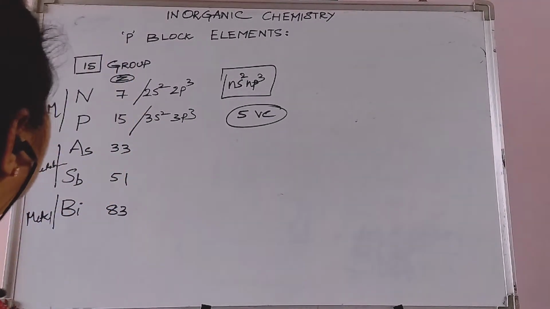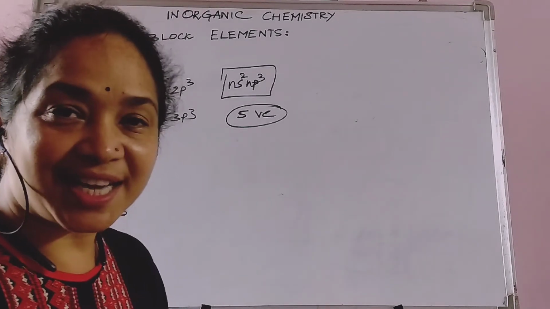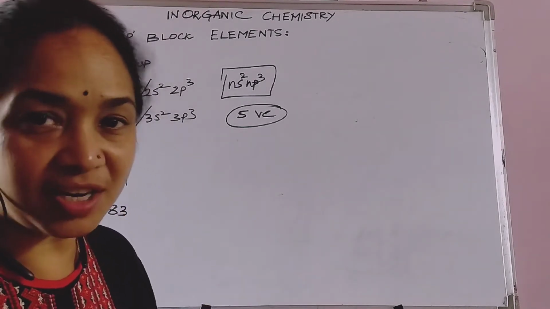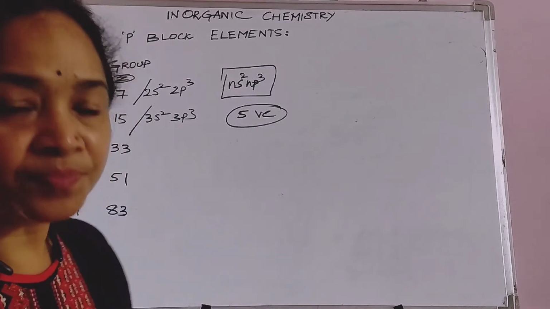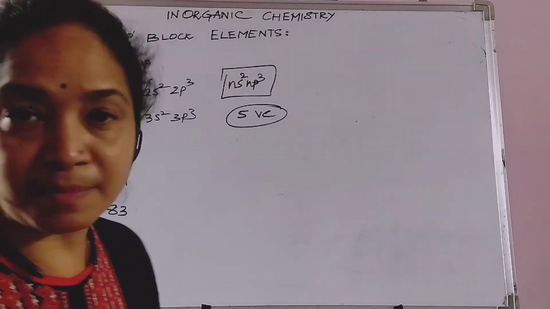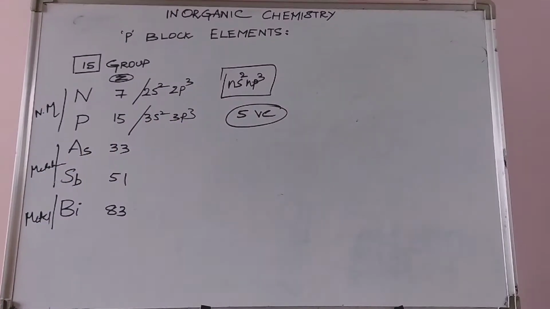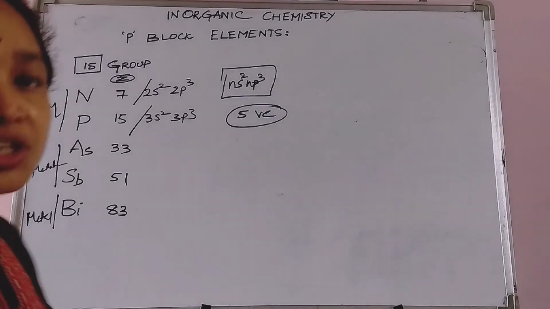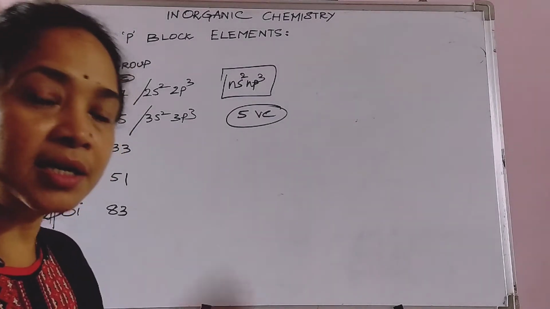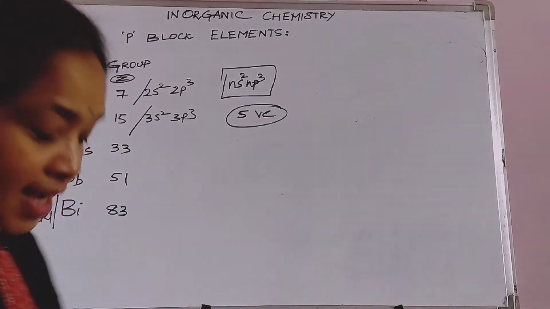The first two are non-metals, and as you go down, the non-metallic nature decreases and the metallic nature increases. In this way the chemical behavior is not completely similar, but differs from element to element. That is all about electronic configuration, ionization enthalpy and electronegativity. Nitrogen is the most electronegative in this group.